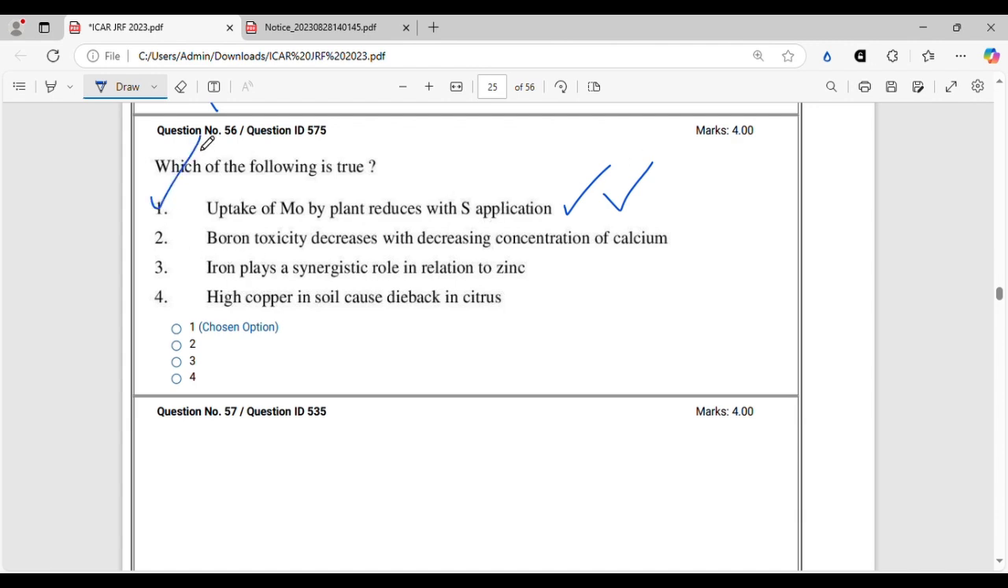We can already mark the answer, but still let's read the others. Boron toxicity decreases with decreasing concentration of calcium. This is wrong, because boron and calcium also have a negative interaction effect. So when one increases, the other decreases. Iron plays a synergistic role in relation to zinc. This is also wrong. They have an antagonistic role and not synergistic. And finally, high copper in soil causes dieback in citrus. This is also wrong. All right. So option 1 is the correct option.